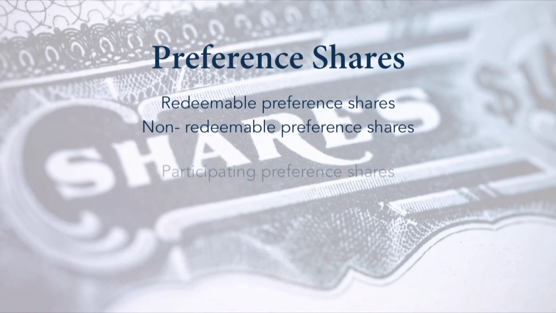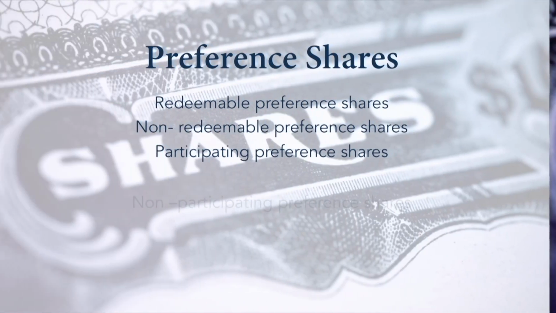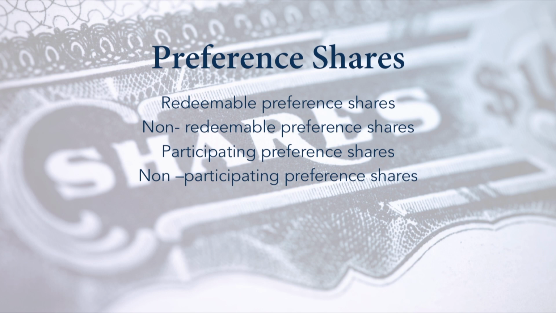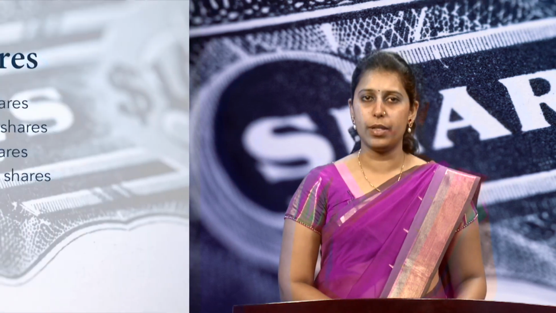The third type is the participating preference shares. These shares have the right to participate in the surplus profits available, apart from the fixed dividend that they are already getting. The fourth one is the non-participating preference shares. These shares do not have the right to participate in the surplus profits that are available in the company.